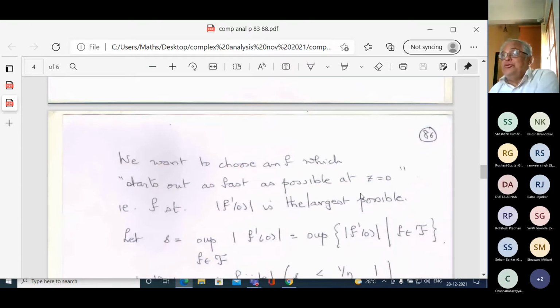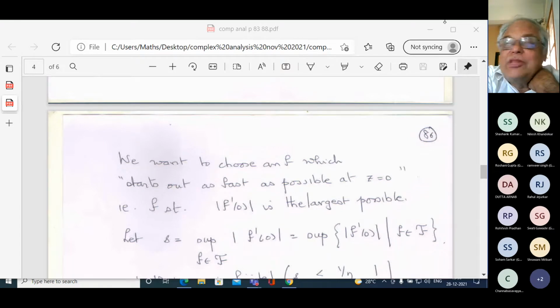F prime 0 is uniformly bounded by some bound. I don't really care what the bound is. I want to say that it is bounded by some number, 10 to the 53, whatever that number is. Okay, it's a finite number. We want to choose an F which starts out as fast as possible at z equal to 0.